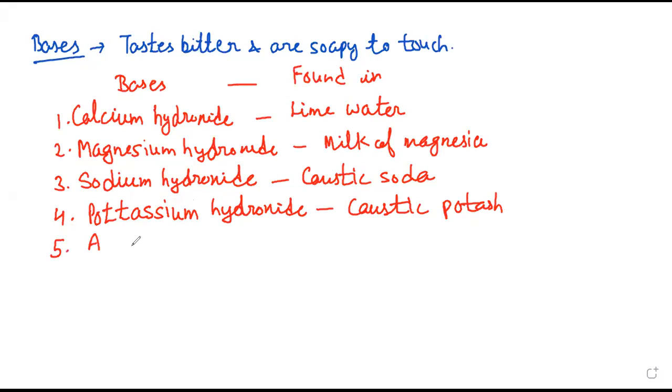Last, ammonium hydroxide. It is found in household and glass cleaners.